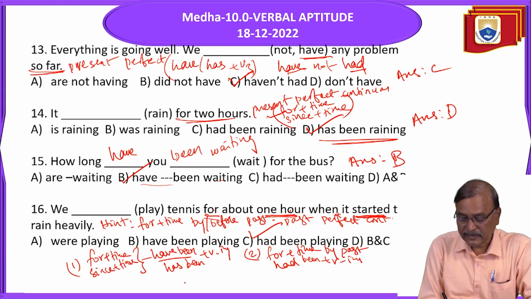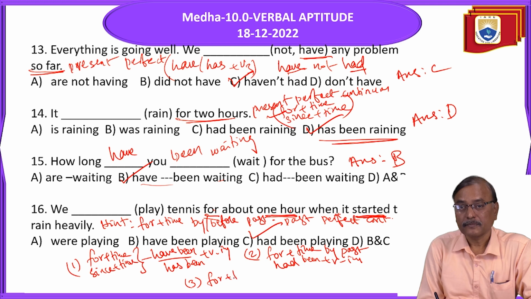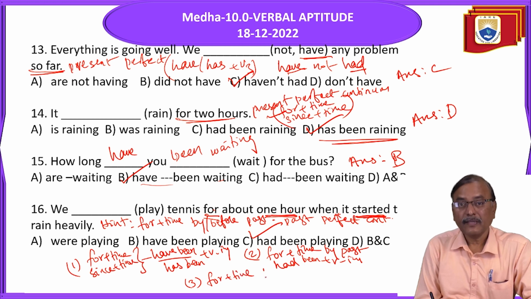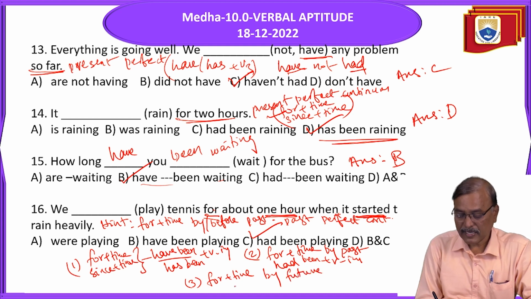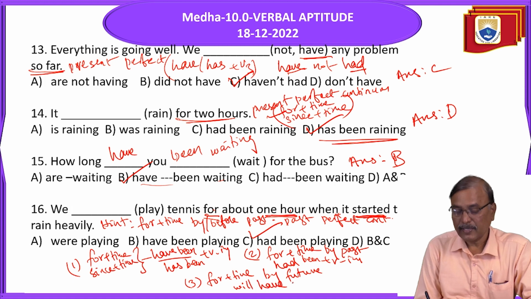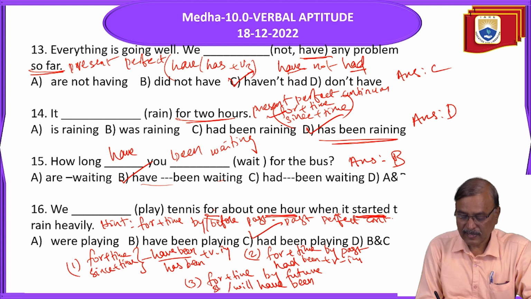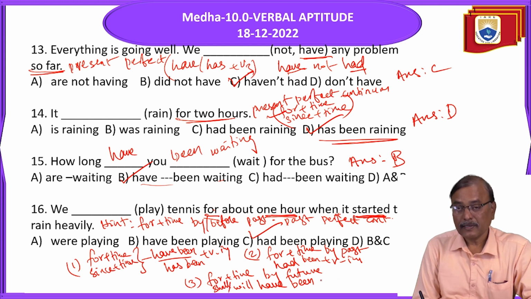Third one: for plus time by future. What is that? Will have been, will or shall have been plus verb ing form.